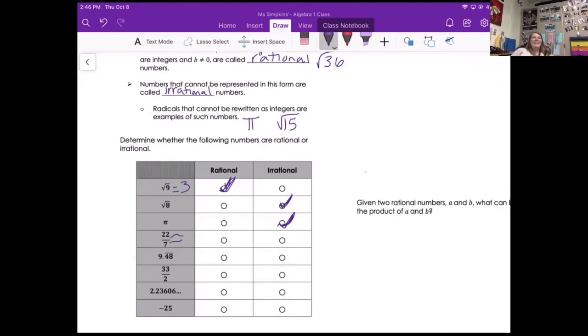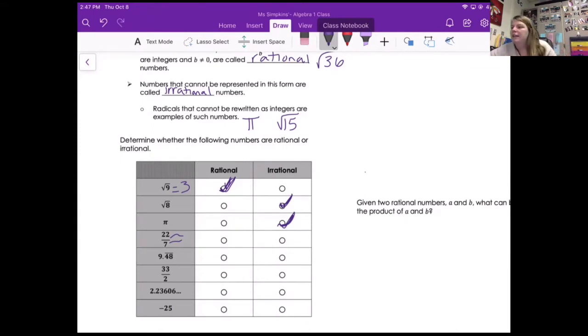Does anybody know what a squiggly equal sign means? Isn't it like around? Yeah, like around that number. So when your teacher probably last year in 5th grade said to use 22 over 7 for pi, they're not wrong, but they're not giving you an exact value, it's an estimation for pi.